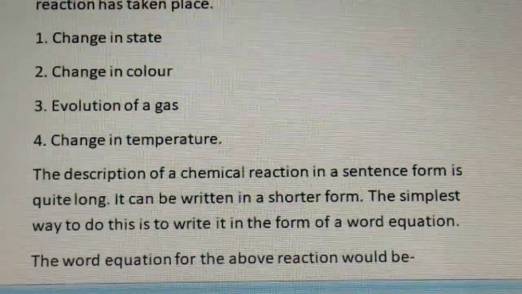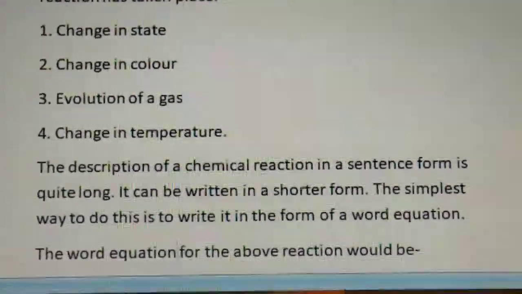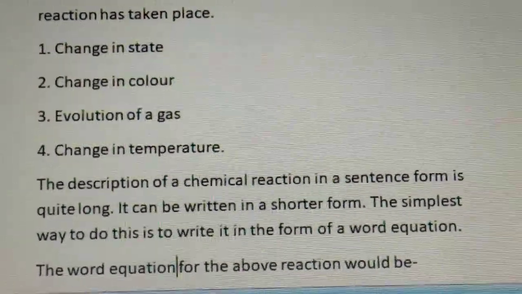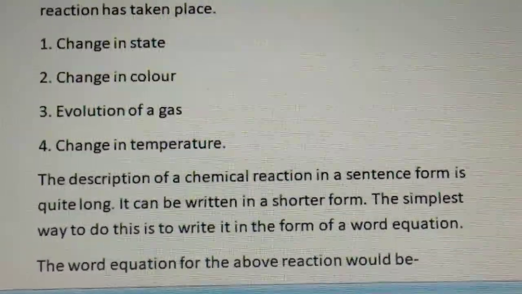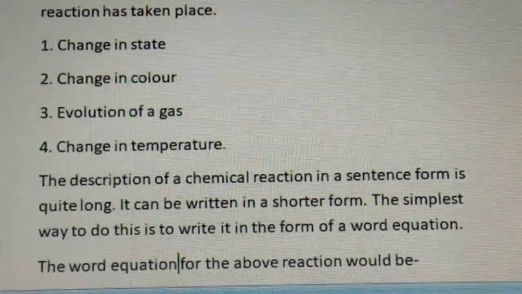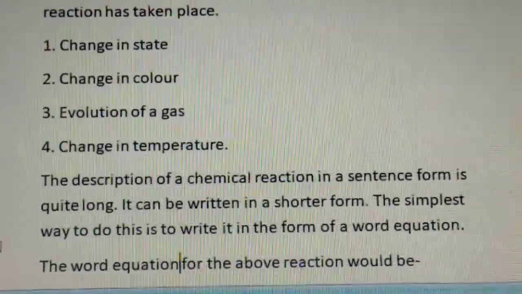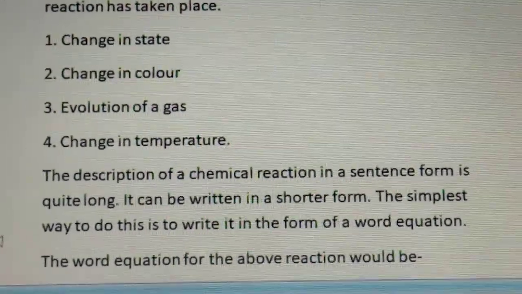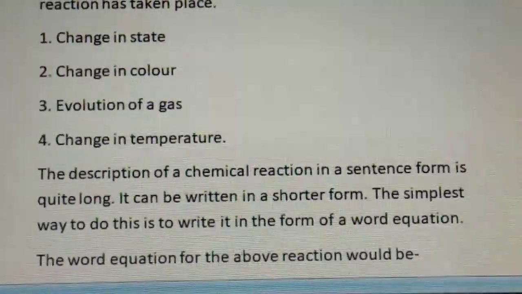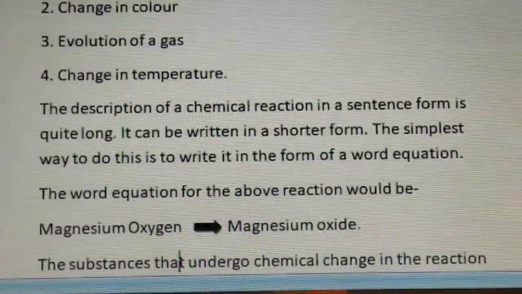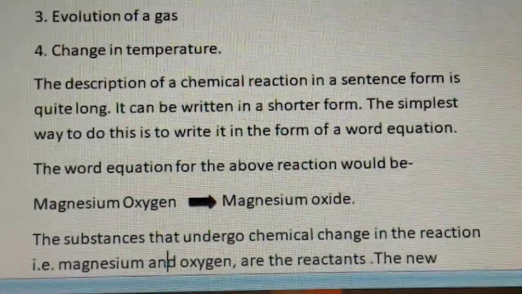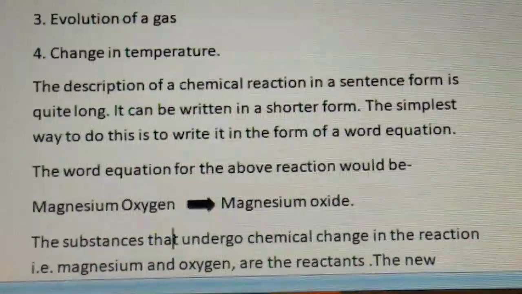That means, what is the way of writing a chemical equation? When we write a chemical reaction in sentence form, like a description, then it can be quite long. So how can we write it in the simplest way? We can use a word equation. Like the reaction between magnesium and oxygen can be written as a word equation: magnesium plus oxygen gives magnesium oxide.